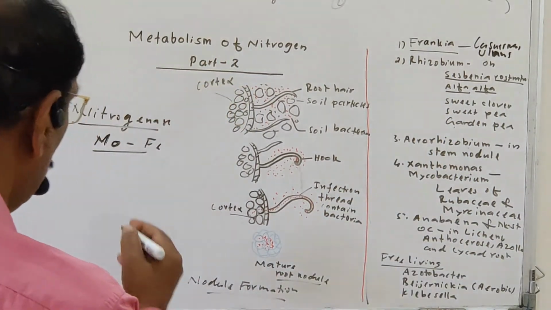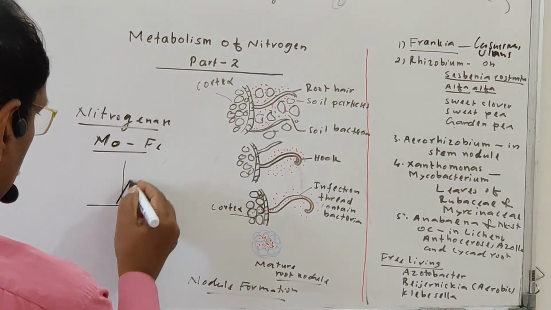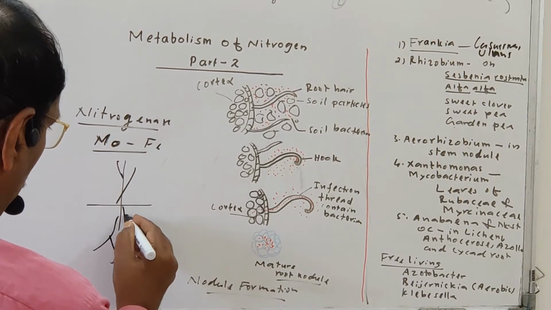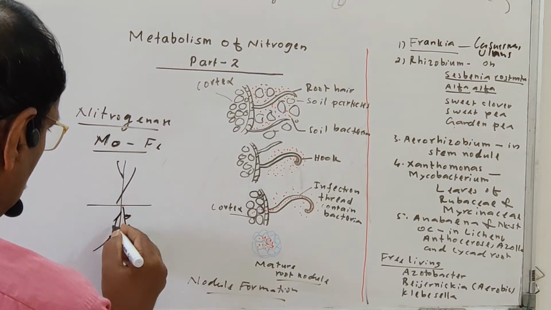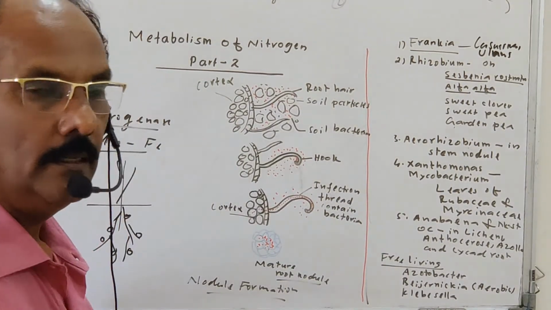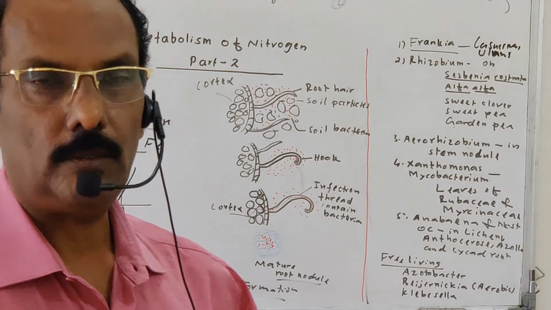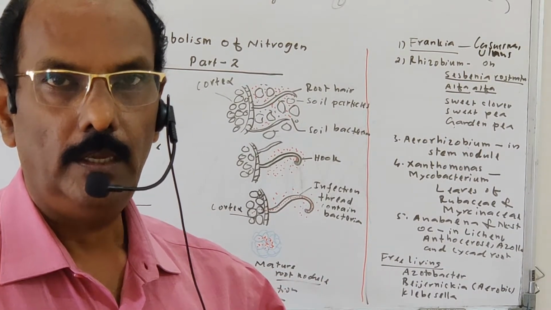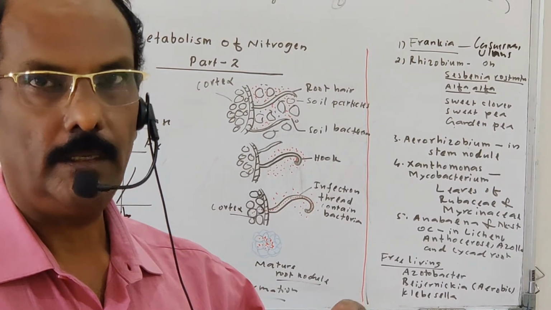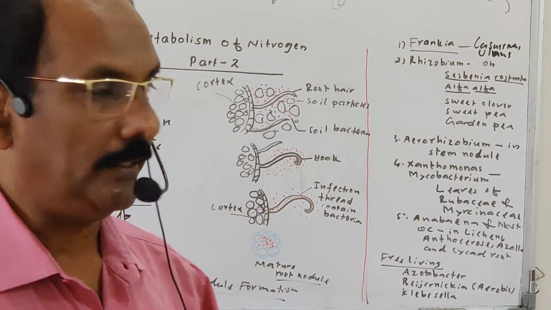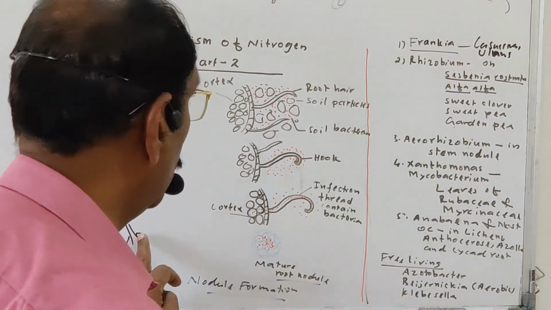What is actually a root nodule? In a leguminous plant, suppose this is the plant and this is the root. On the root, it produces very small bulb-like structures, and these are known as root nodules. The root nodule contains nitrogenase-containing bacteria, and it also contains leghemoglobin. An anaerobic atmosphere is produced, and nitrogen fixation takes place. So Rhizobium is present in the root nodule.